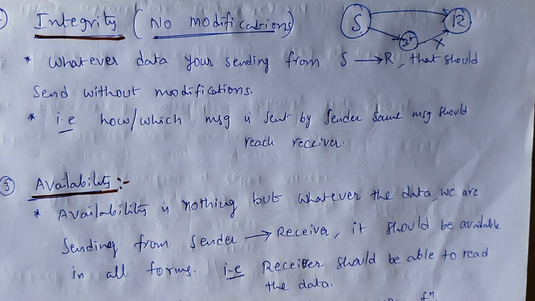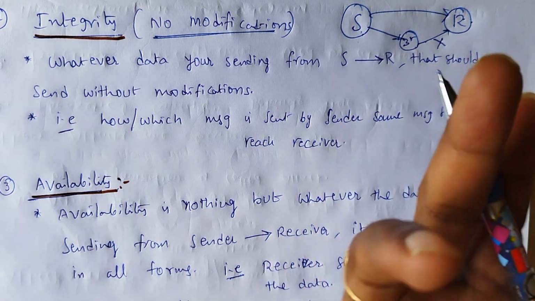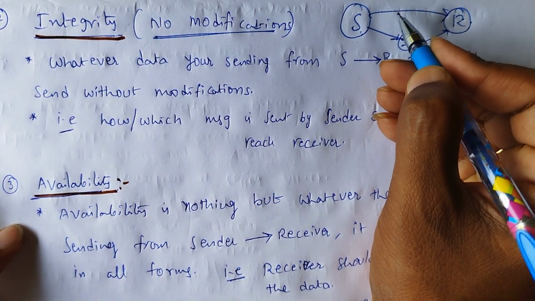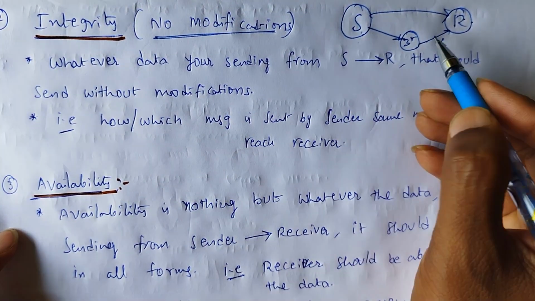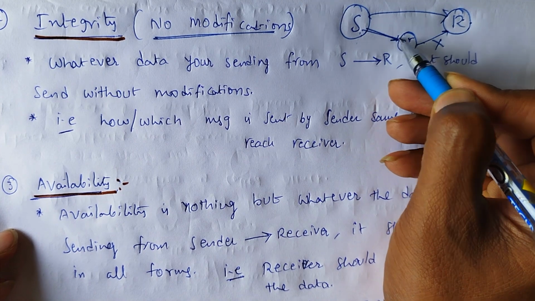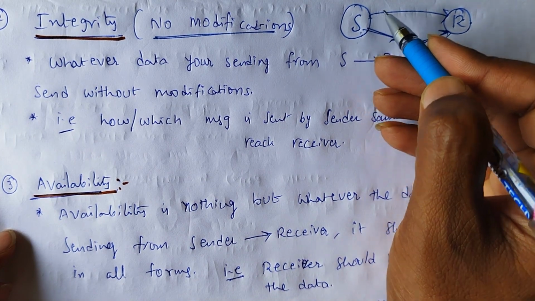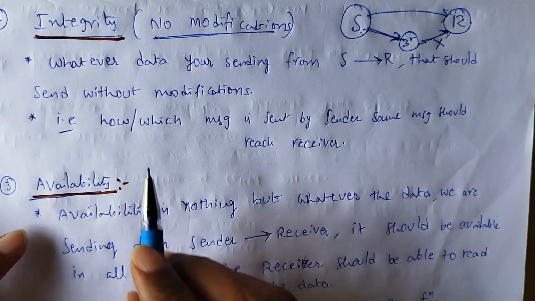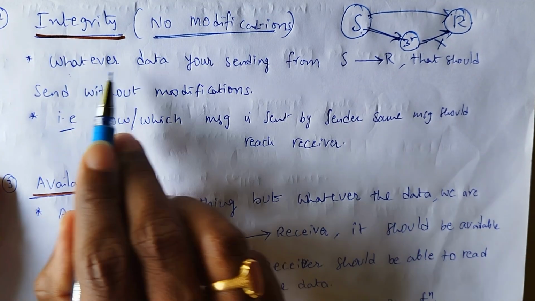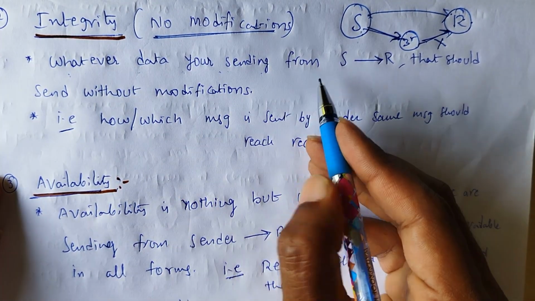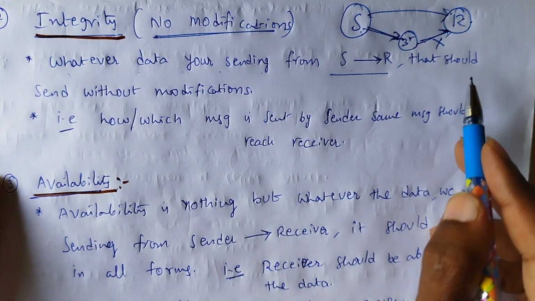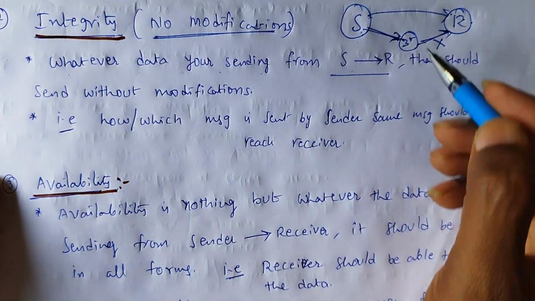Then what is the integrity? There is no integrity. Why? Because the original message is modified, so this type of communication is called no integrity. If the message is sent from sender to receiver directly, that is integrity. Whatever data you are sending from sender to receiver should be sent without modification.